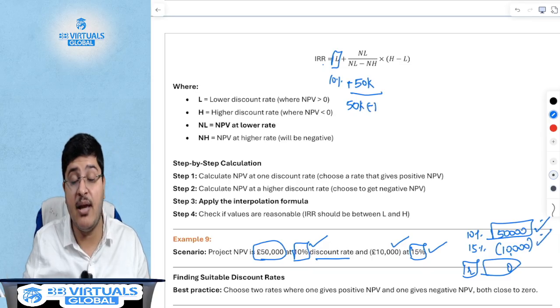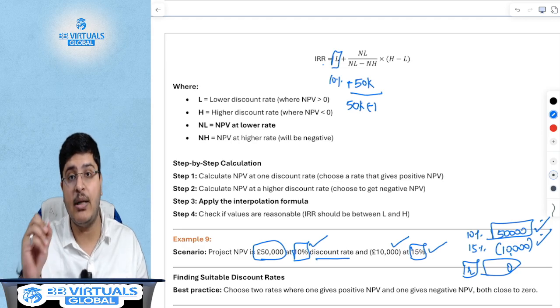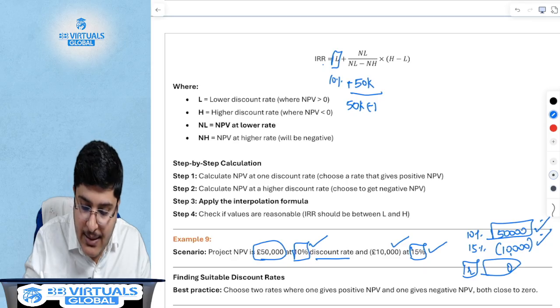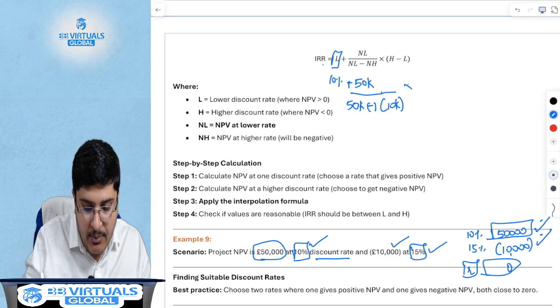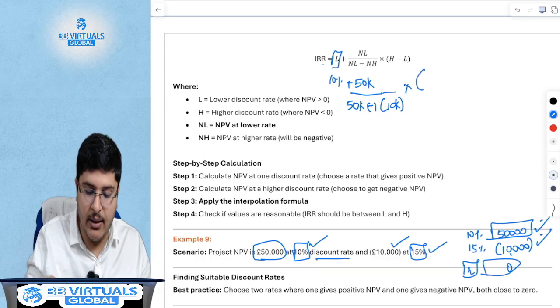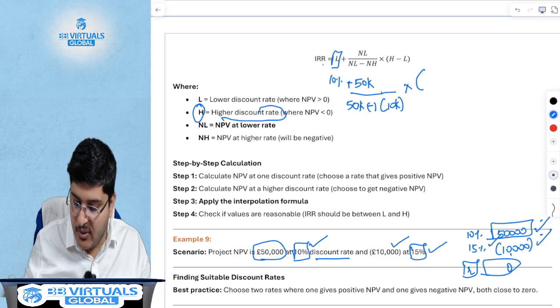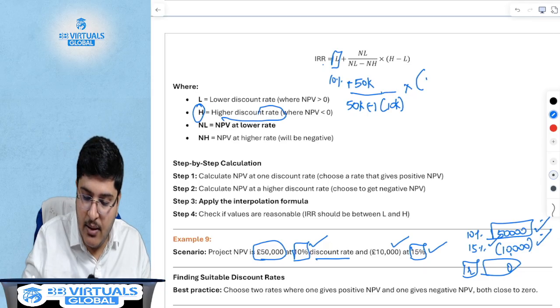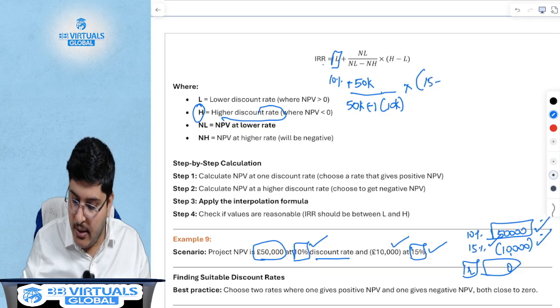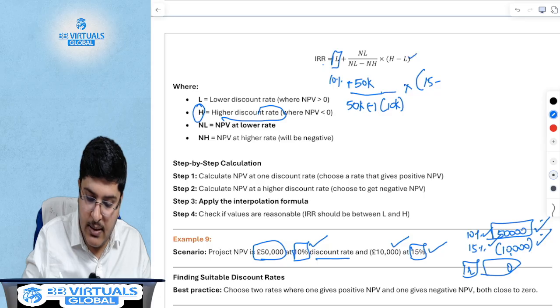What is your NPV at the higher rate? Remember, it is not 10,000, it is minus 10,000, multiplied by the higher discount rate, which is 15%, minus the lower discount rate, which is 10%.